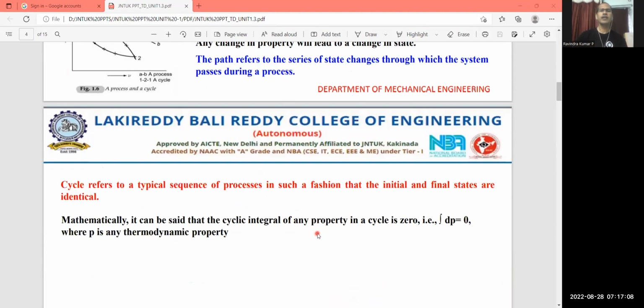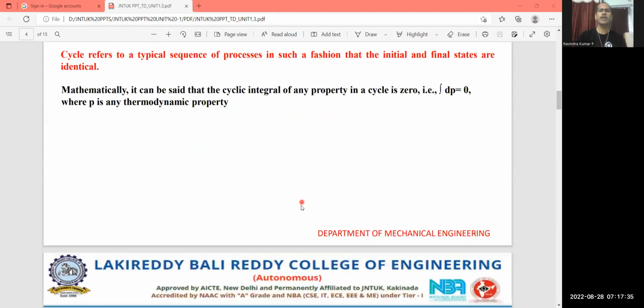Next one is the cycle. The sequence of processes involved in a system, that we can call a cycle. Suppose a cycle consists of a constant pressure process, constant volume process, and isothermal process. Once a system property changes from the initial state and comes back to the final state, then one cycle is completed. So that is nothing but the cycle.